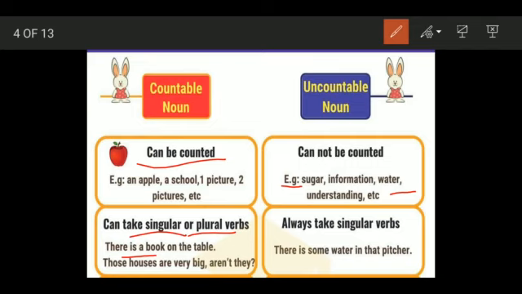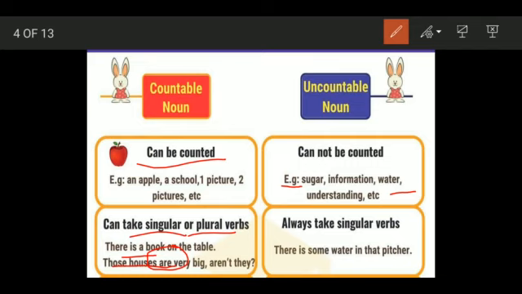Depending on what you are referring to, if you're talking about one singular thing, it will take a singular verb. If you're talking about more than one, then it will take a plural form. Those houses, we are talking about more than one house, those houses, so it takes plural verb. Those houses are very big. So it all depends, you're talking about singular or plural. Accordingly, you will take the verb in case of countable noun, where you know, okay, this is one thing or this is two or three or whatever number of things.